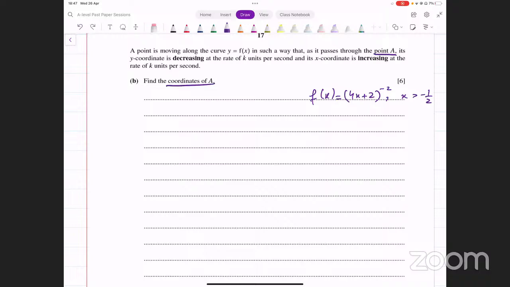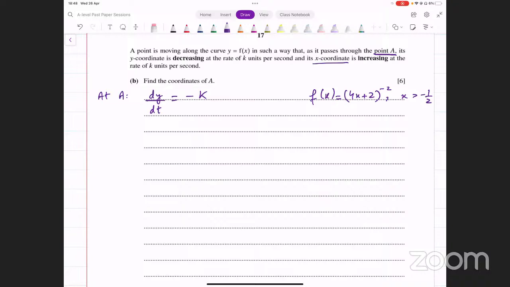तो पॉइंट ए के पास क्या होता है, इट्स y कोऑर्डिनेट. So at A the y coordinate is decreasing at the rate of k units per second. Rate of decrease of y coordinate, rate of change of y coordinate, तो क्या होगा dy over dt. What is that equal to? उसने कहा it's decreasing at the rate of k. इसका मतलब है ये क्या होगा माइनस के. डिक्रीज होता है तो नेगेटिव साइन लगाते हैं वहां पे, राइट. सो dy over dt is minus k.